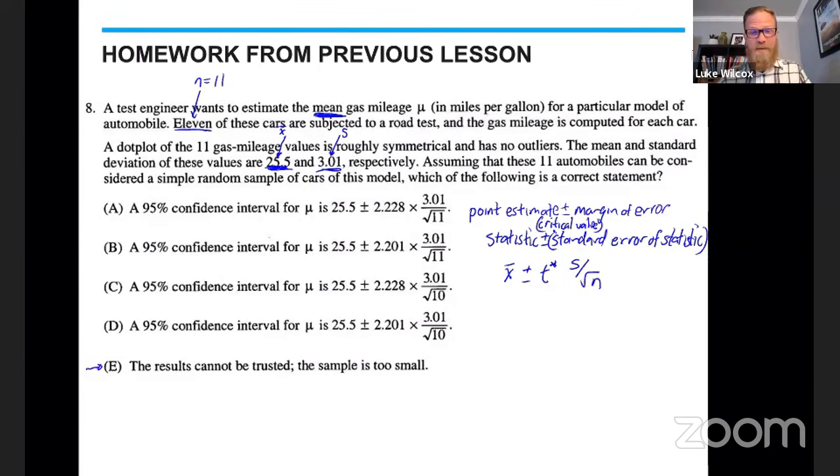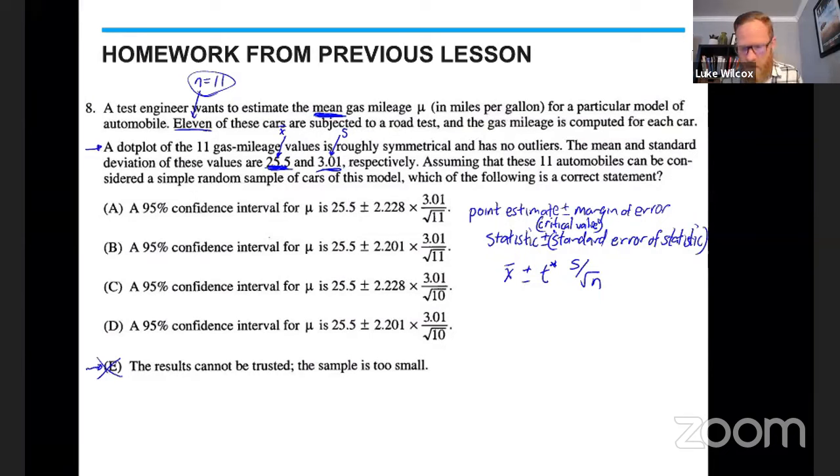which says the results cannot be trusted, the sample is too small. Well, I do have a sample of only 11, and I seem to remember that we would like to have a sample size of 30 or more in order to know the sampling distribution is approximately normal. But if our sample size is small, we can look at the sample data to check that there's no strong skew or outliers, which sure enough, they tell us that the dot plot is roughly symmetrical and has no outliers. So our normal condition is going to be satisfied here, and the sampling distribution will be approximately normal. So this really isn't an issue. That's not going to be one of our possible answer choices here.